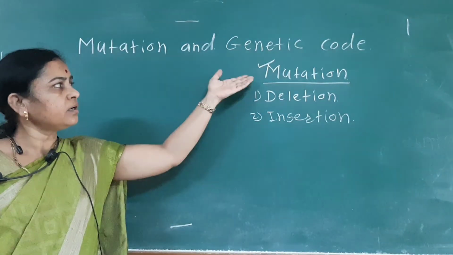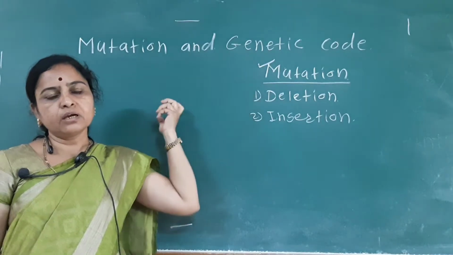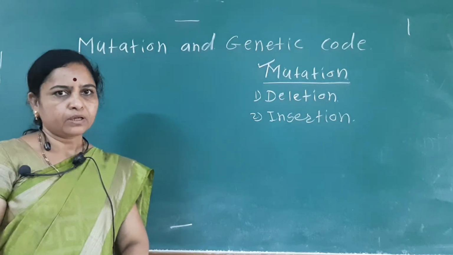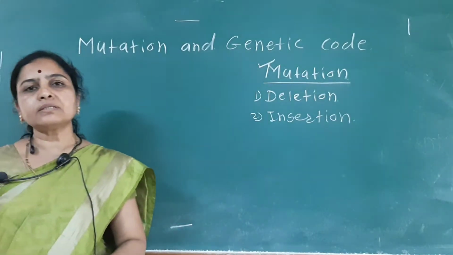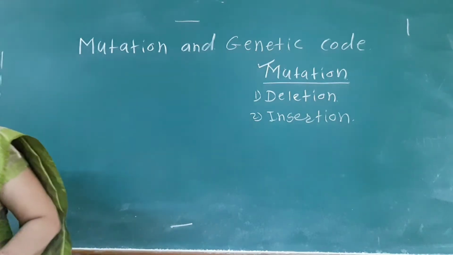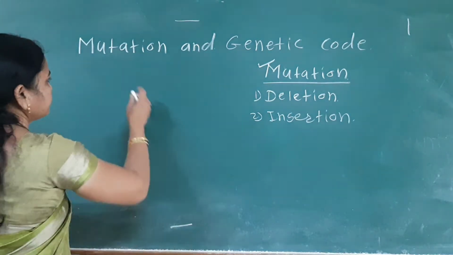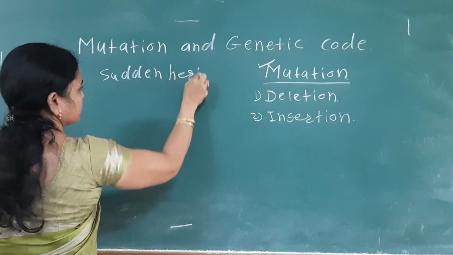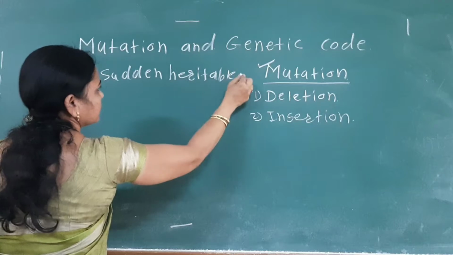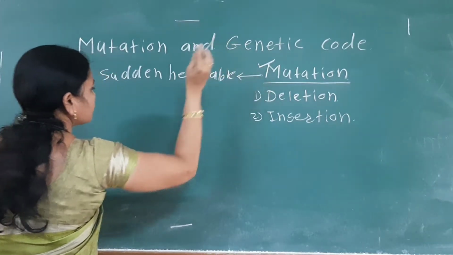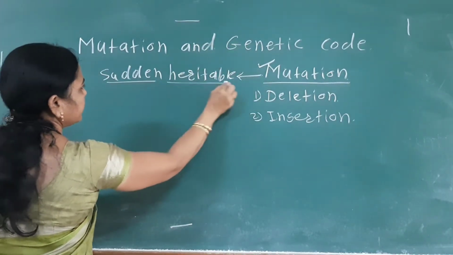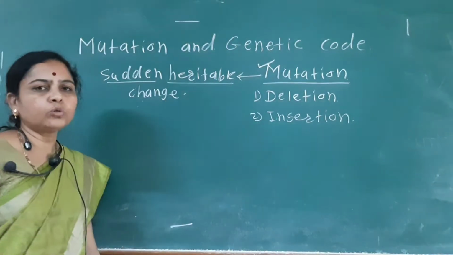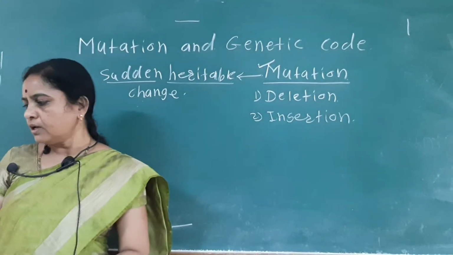Due to the mutation, there is a change in the genotype of an organism. So mutation means a sudden heritable change in the nucleotides or the nitrogen bases.